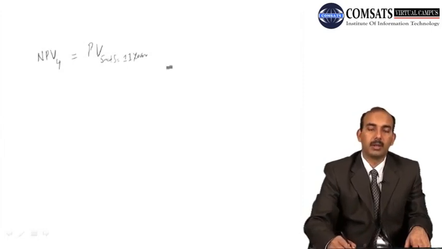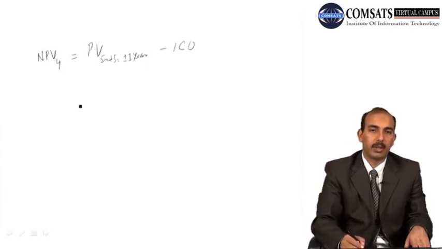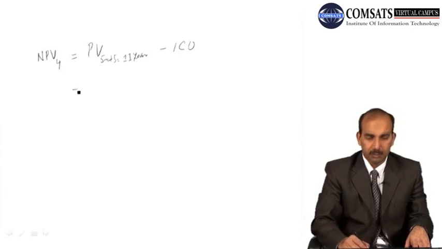So we calculate it for 11 years with an 18% required rate of return, and we minus out the initial cash outflow that was 20,000 at that level.